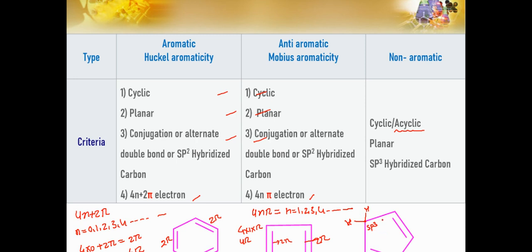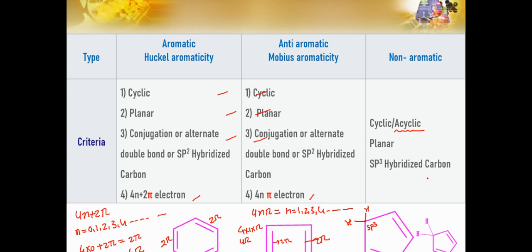A carbon with single bonds means there would be an sp3 hybridization state. So in this CH2, there is no conjugation, meaning the pi electrons cannot be delocalized here. That will also be a reason for it to be a non-aromatic compound.